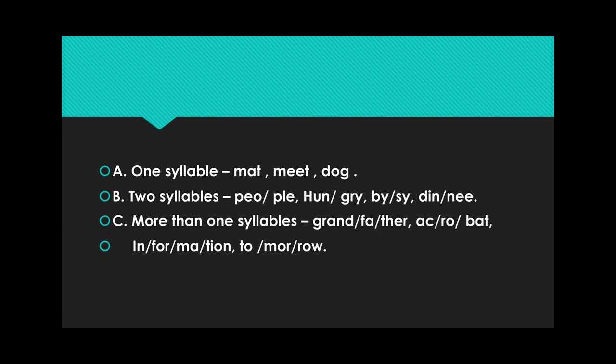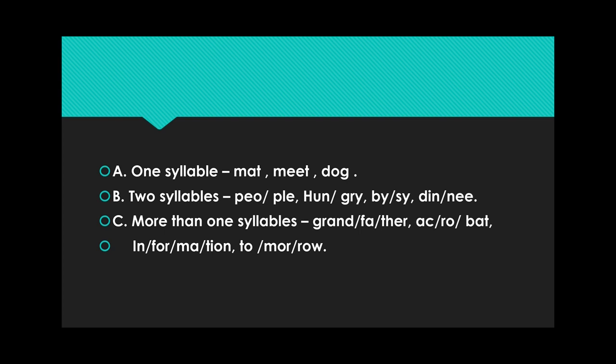Then let us come to the words that have more than two syllables. Grandfather. Here we can divide this word into three parts: grand is first, then fa, and the. In the first part we get one syllable, then fa, again another vowel sound, and in the third part the, again another vowel. That's why this word grandfather has three syllables.